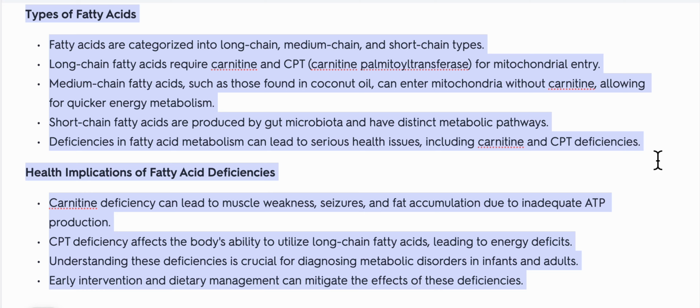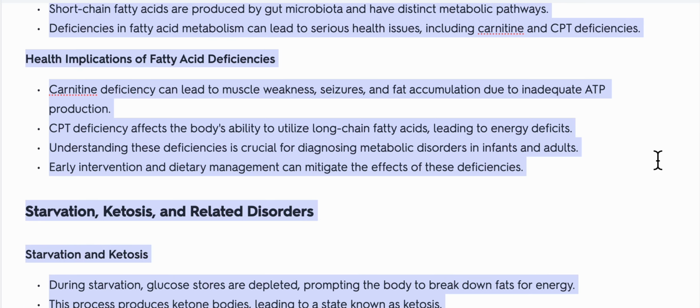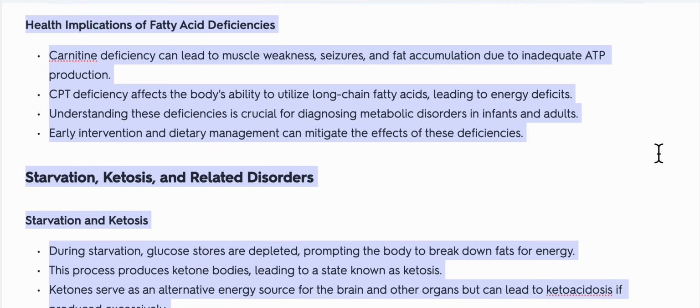Medium-chain fatty acids, such as those found in coconut oil, can enter mitochondria without carnitine, allowing for quicker energy metabolism. Short-chain fatty acids are produced by gut microbiota and have distinct metabolic pathways. Deficiencies in fatty acid metabolism can lead to serious health issues, including carnitine and CPT deficiencies.